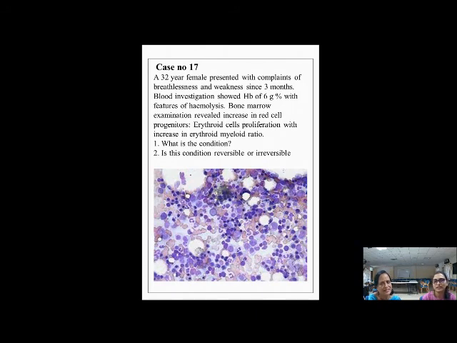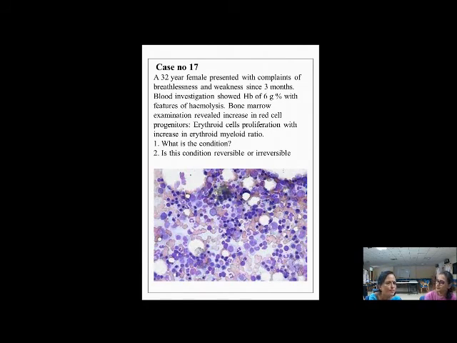a 32-year-old female who presented with complaints of breathlessness and weakness since 3 months. Blood investigations were done and showed that the hemoglobin was reduced, around 6 gram percent. And also the peripheral smear showed features of hemolysis.